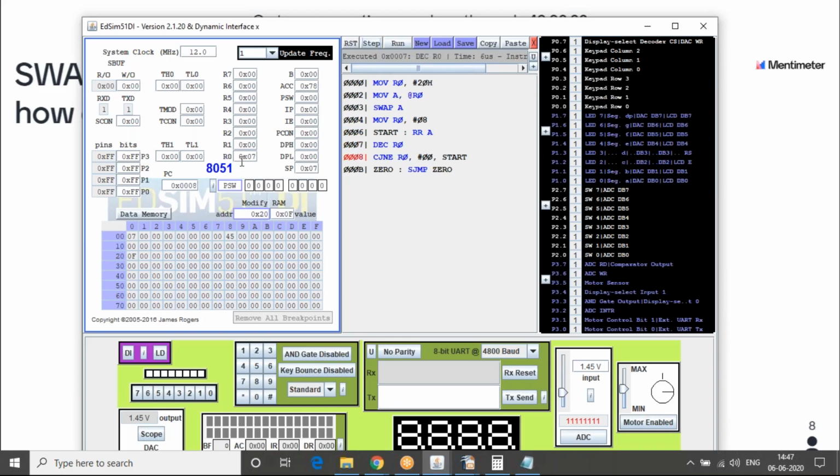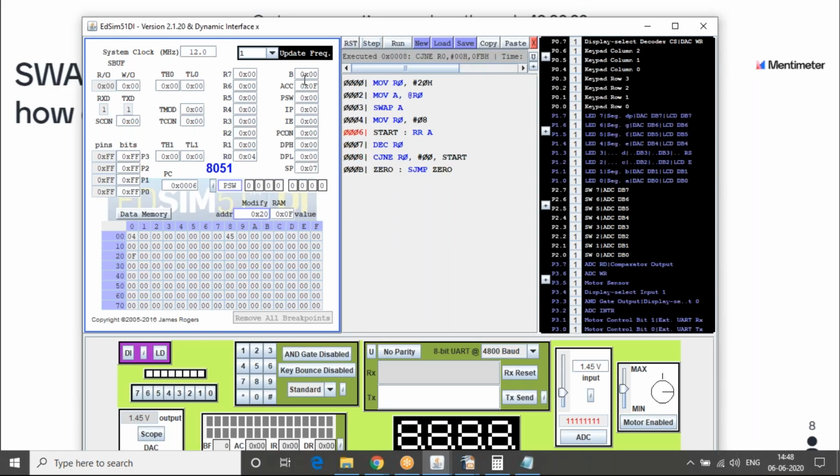Now you will see that R0 has become 7. Now we'll compare R0 to 0. If they are not equal, then it will go back to start. So you could see that it has gone back to start, and then it will decrement once more and execute this, and then it's going for the next time. R0 has become 6. It will go back, do it once more, and then once again go back. R0 has become 5. So now R0 has become 4.